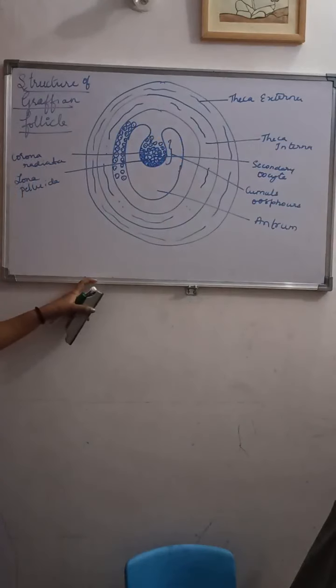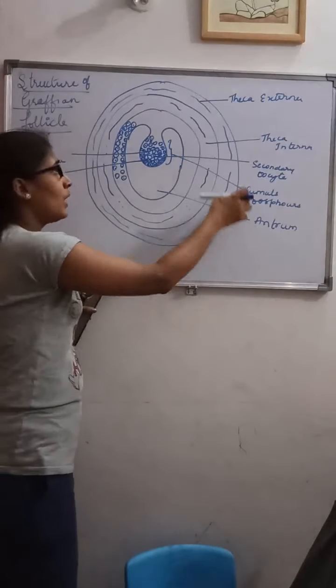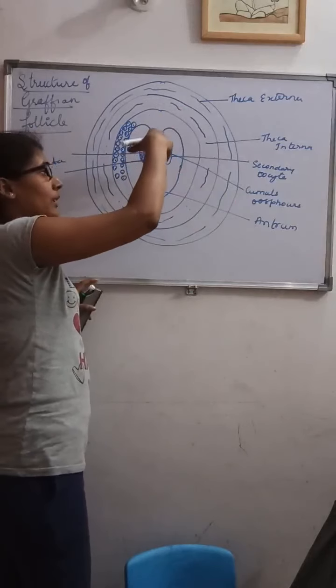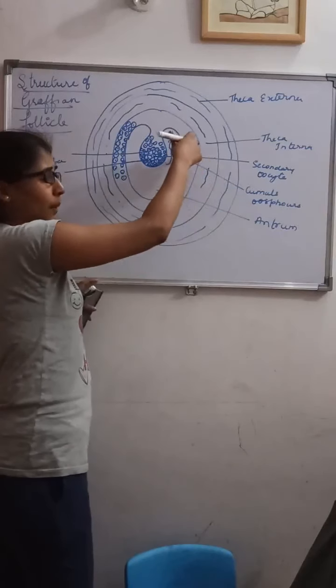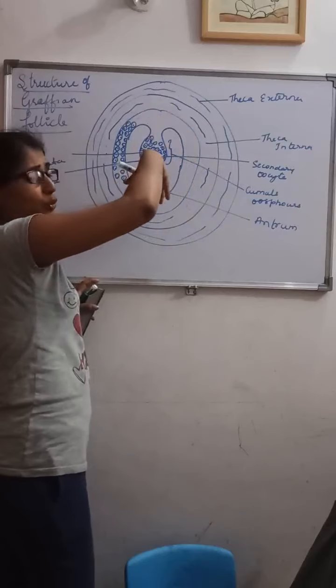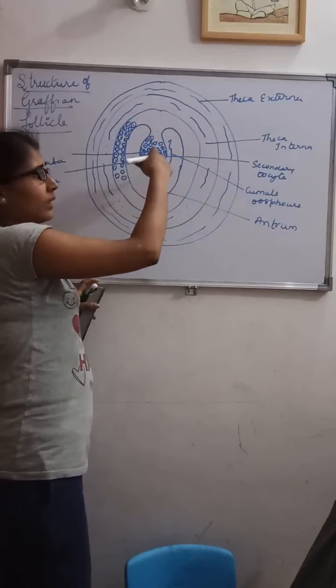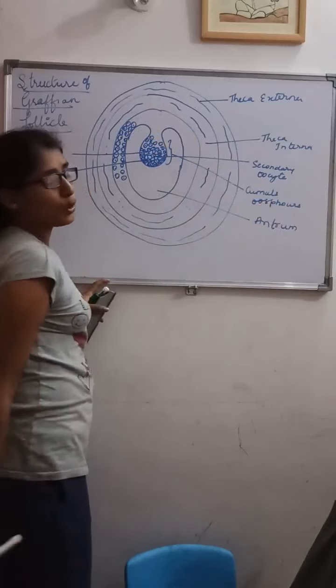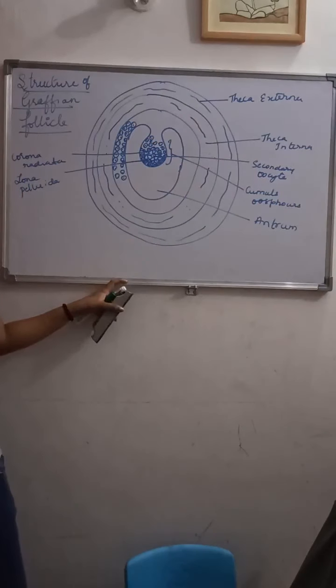At one point of this antrum, this membrana granulosa will be projected. What is that called? Cumulus oophorus. At that point, the projection will be called cumulus oophorus.